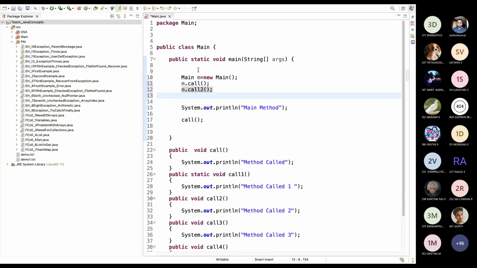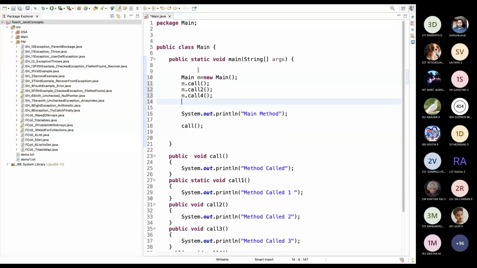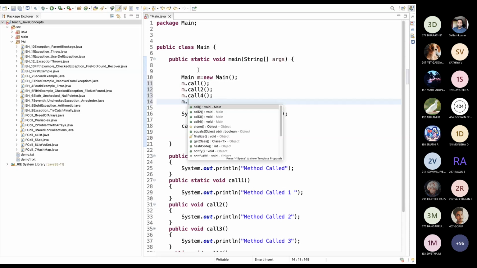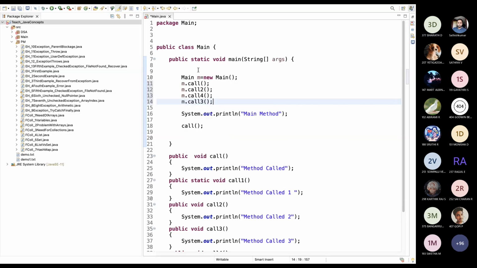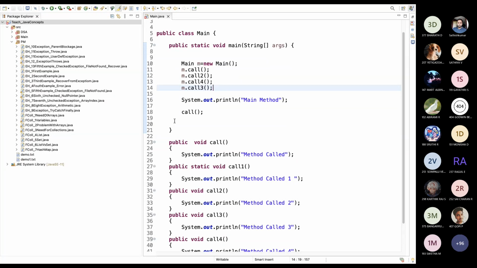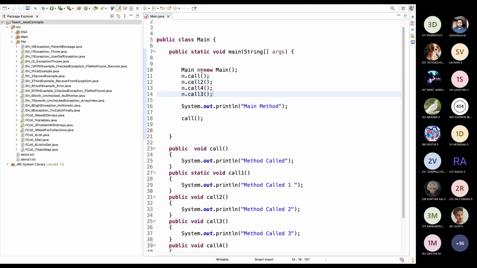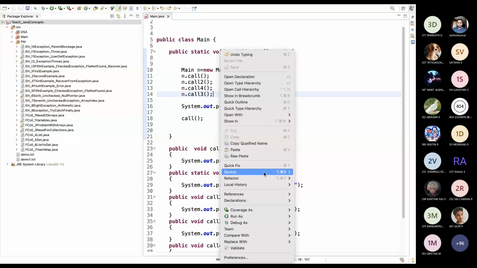Why do we need a reference variable? To call functions out of the class. Okay, you are correct. But the technical way to say this is to access the resource from other classes. We are creating an object to access the resource of another class. That's why we are using an object. If I now run the program, everything will be called.